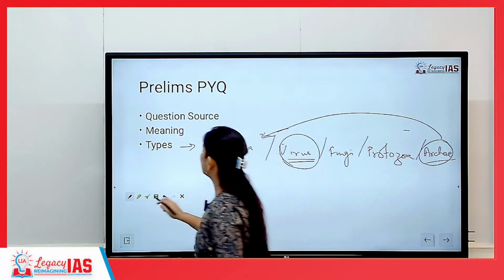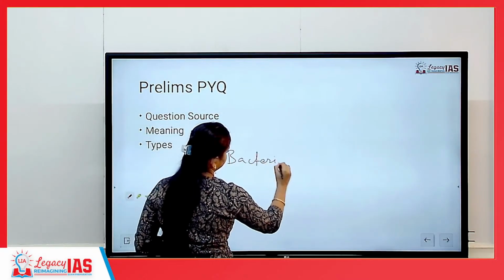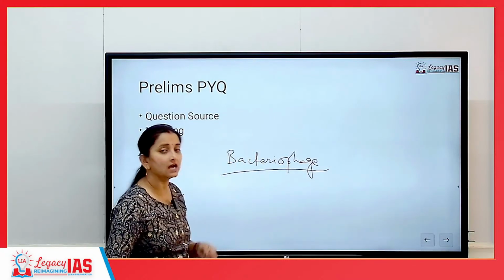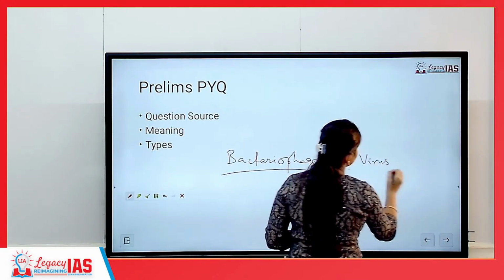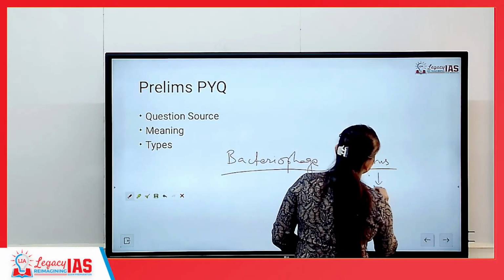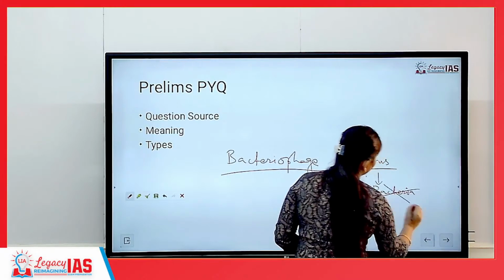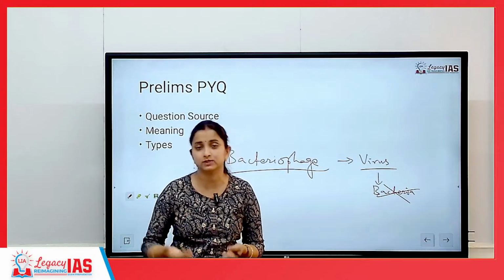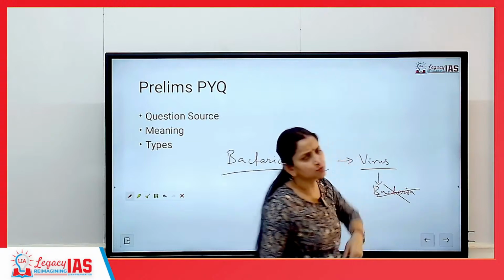There is one more term that we need to understand here, bacteriophage. What are bacteriophages? Bacteriophages are basically viruses. They are the viruses which kill bacteria.